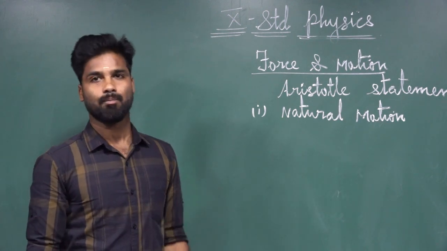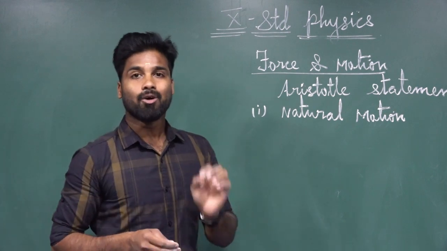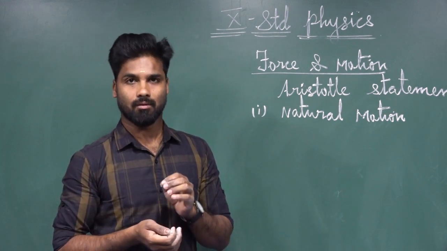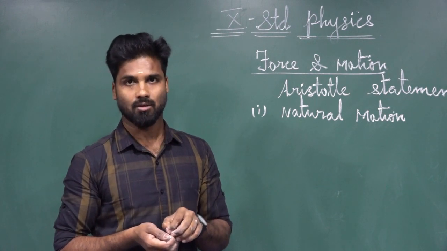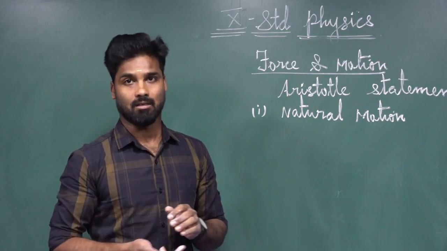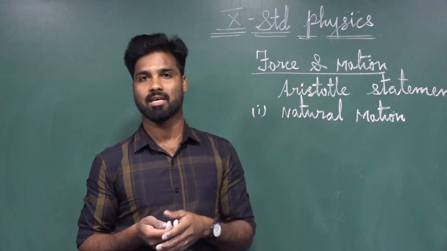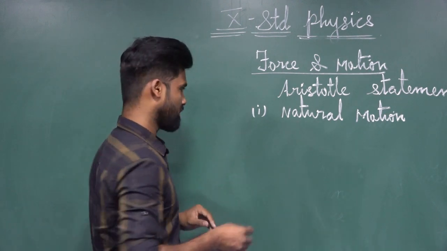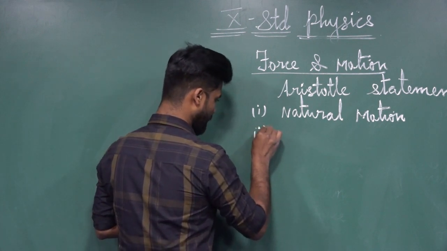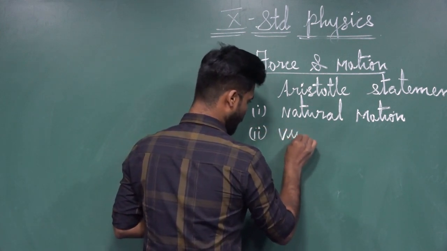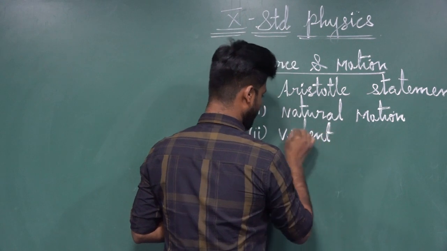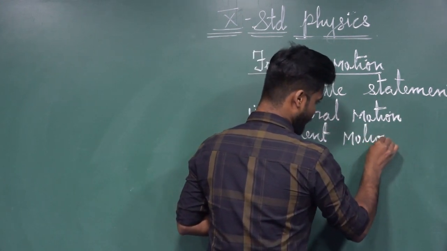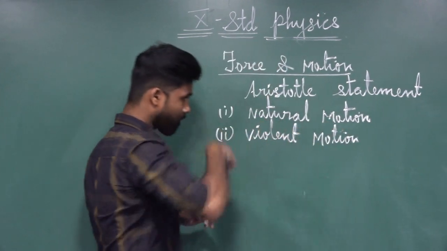The second one is that force is needed to change the state of rest of an object to the motion state. That motion is said to be violent motion. The second one is violent motion. What is violent motion?